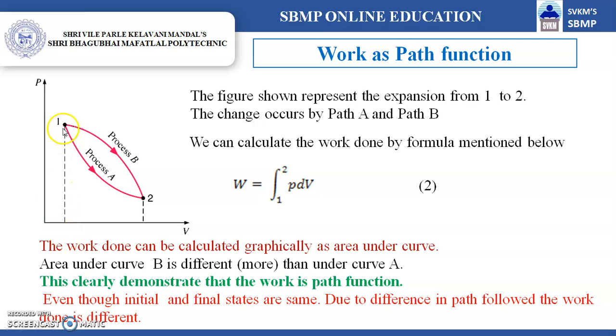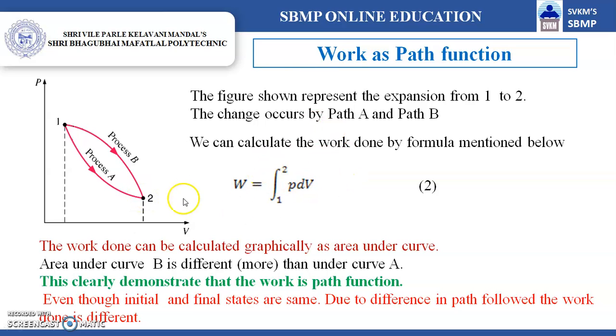Consider there is a change in state of the system from 1 to 2. There are two ways possible, either by path A or by path B. Now the work done during the expansion can be estimated as W equals the integral of P dV, where dV is the change in volume from state 1 to state 2.